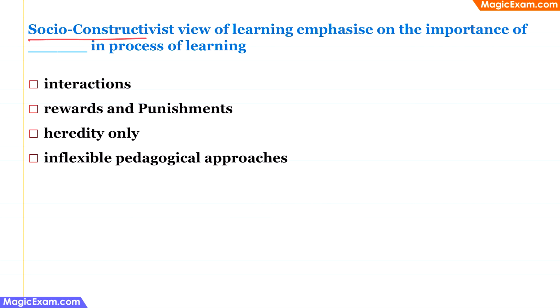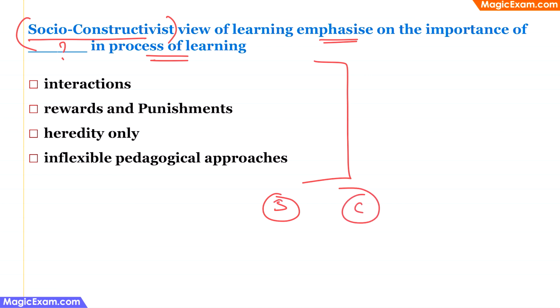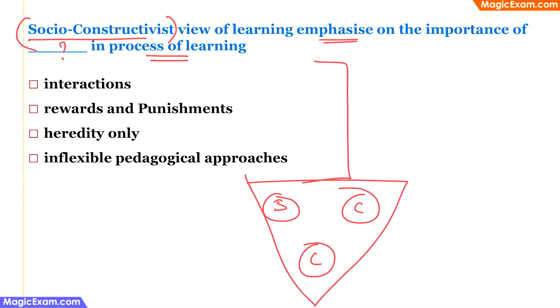The socio-constructivist view of learning emphasizes on the importance of what in the process of learning. Now, when you look at all the options, we have already discussed when we are talking about a socio-constructivist theory. This is mostly based on Lev Vygotsky's socio-cultural theory. And when we are talking about the socio-cultural theory, we have to talk about social factors, that is social interactions, then cultural factors and language. So the correct answer should have one of these or something which is related to one of these.